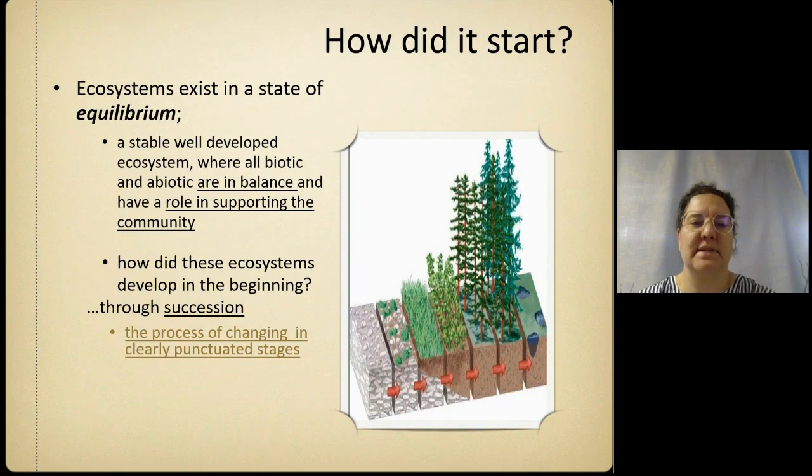So ecosystems exist in a state of equilibrium, which is like homeostasis. Now this is a stable state where all the biotic and abiotic components are in balance, and they all play a role in supporting the communities that live in the ecosystem. These ecosystems developed through the process of succession, which is a process changing in clearly punctuated stages.